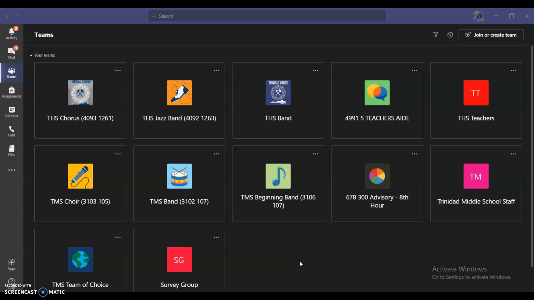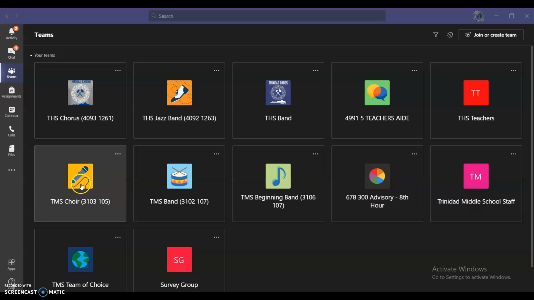Duran here. I've been noticing that there is some confusion with where to find my attendance question. All right, so I'm going to show you for all of your classes if you take any class with me. What you're going to do is click on the team that you belong in. It'll either be choir, band, beginning band, or advisory with the rainbow wheel.